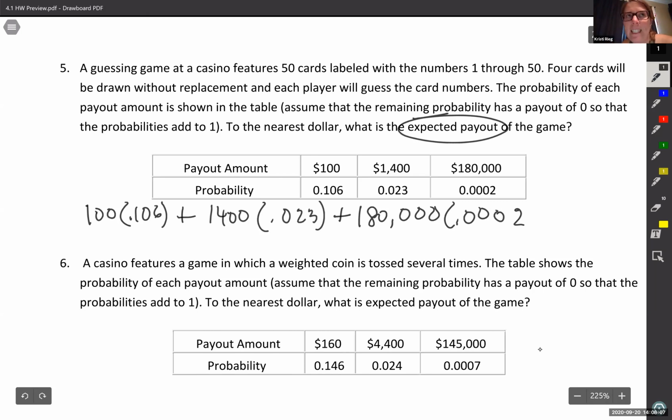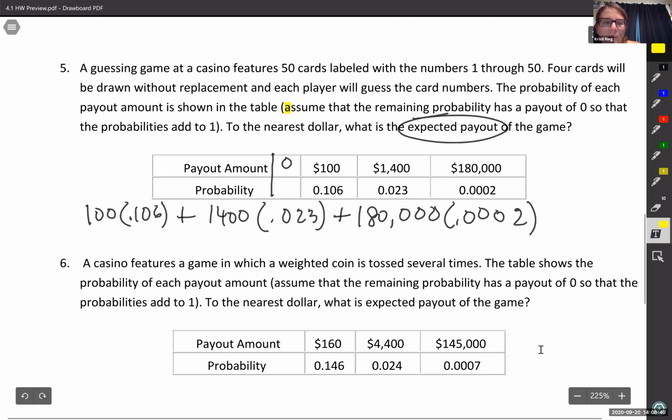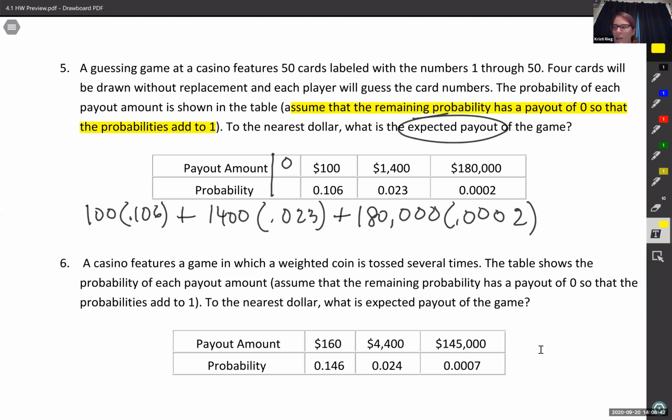Now, technically, this isn't currently a discrete probability distribution, because it doesn't add up to 1 on P of X. Therefore, you can't do it on your calculator. If you want to do it on your calculator, you need to find the missing amount, which would be nothing, because we don't want it to affect our addition. But we know we win in these 3 situations. We get money. So the other situation, we get nothing. And it even says right here, assume that the remaining probability has a payout of 0 so that the probabilities add up to 1.